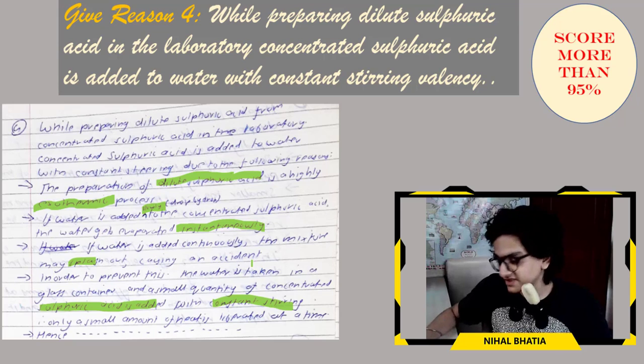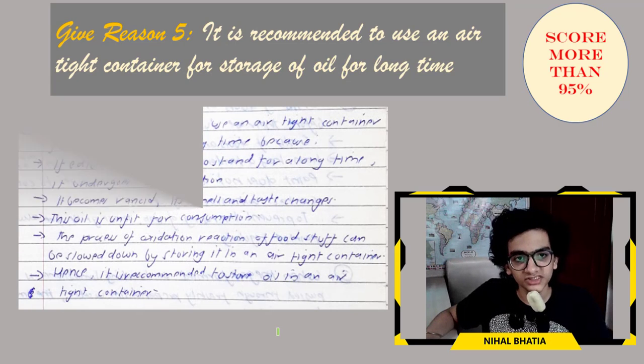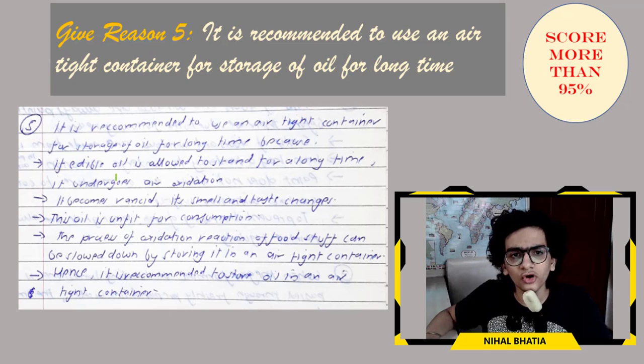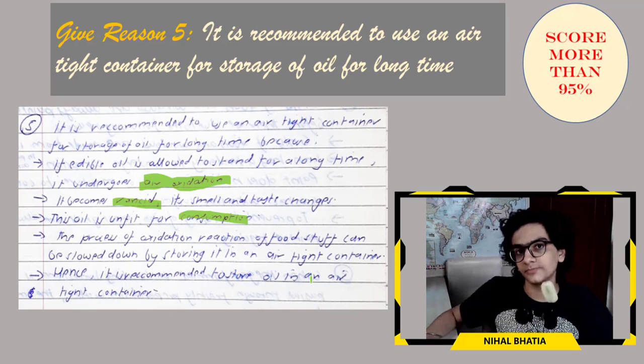Let's move ahead with the fifth give reason. It is recommended to use an airtight container for storage of oil for a long time because if edible oil is allowed to stand for a long time, it undergoes air oxidation. It becomes rancid and its smell and taste also change. This oil is unfit for consumption. The oxidation reaction of foodstuff can be slowed down by storing it in an airtight container. Hence it is recommended to store oil in an airtight container.